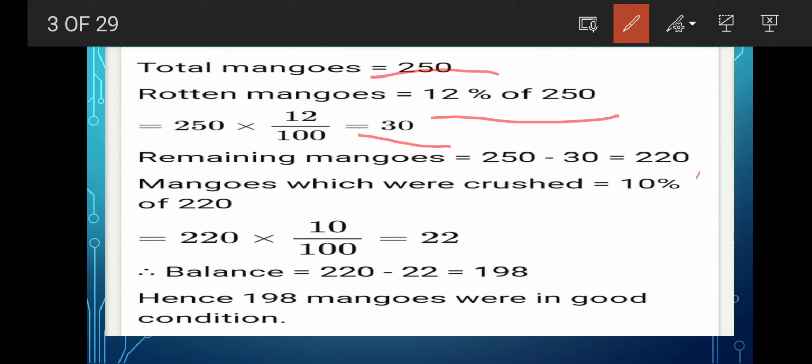So answer is what here? 220. Then mangoes which were crushed, 10% of 220. So 10% of what? 220. Because in the question what was written there? Remaining mangoes. 10% of remaining mangoes got crushed. So 10% of remaining will be what? 22. Again the balanced mango is what? 198. So 198 mangoes were in good condition. Next question.